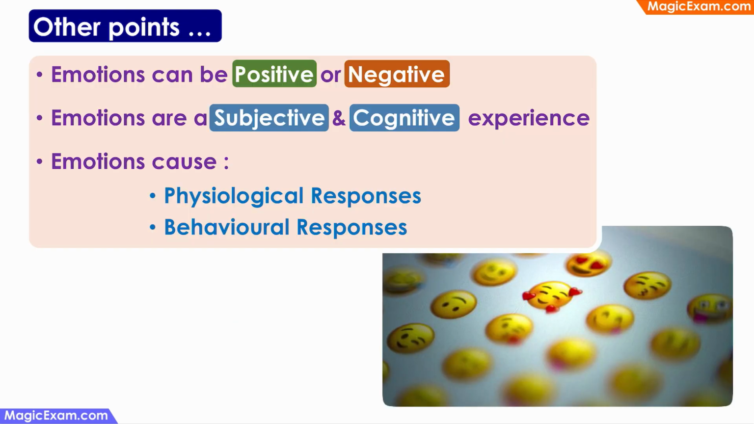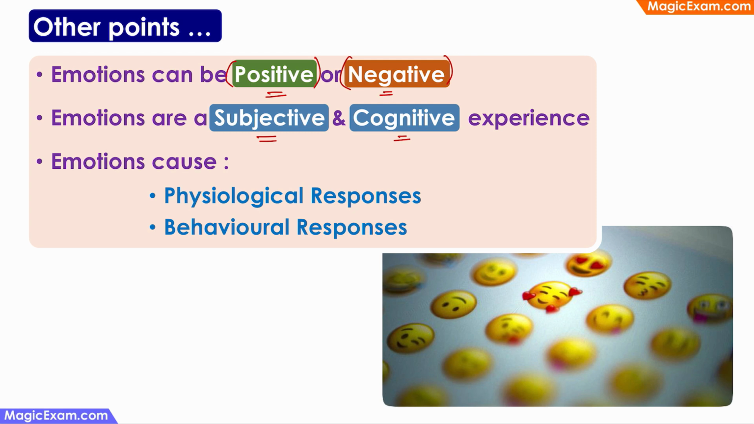Some of the other points about emotions is that emotions can be positive or negative. For example, happiness is a positive emotion and sadness is a negative emotion. And emotions are a subjective and a cognitive experience. For example, both of us might be looking at the same stimuli, but your emotion might be different from mine. If both of us are looking at the same dog, you might feel happy, whereas I might feel afraid, even though both of us are looking at the same stimuli.